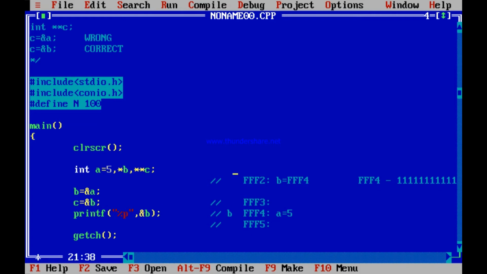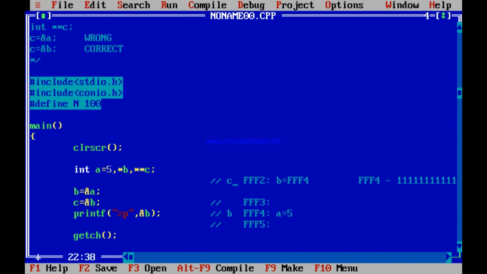Because C is the address of an address. C is an address which can contain an address which can contain an integer. So that is what I am doing. C is containing an address B. That address contains an integer A. So what is C is equal to &B? B is present in FFF2. So automatically this becomes C.